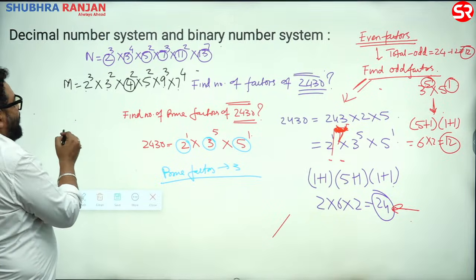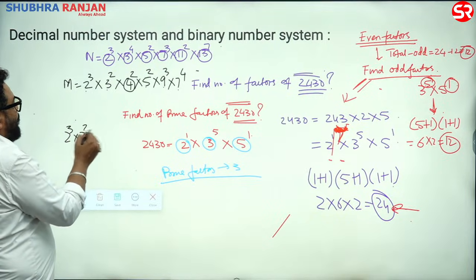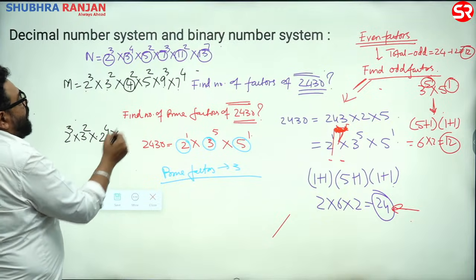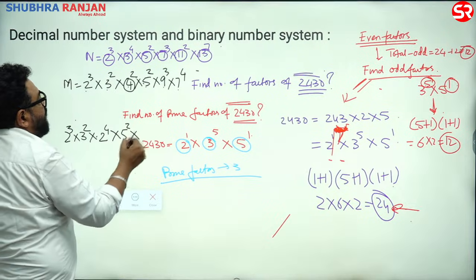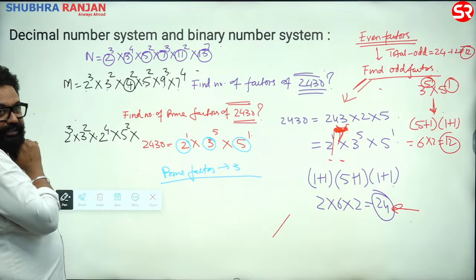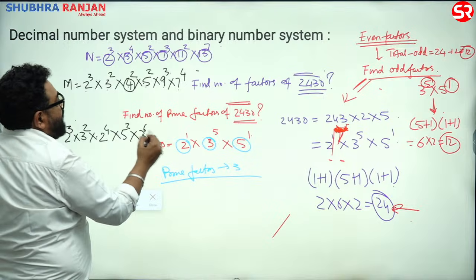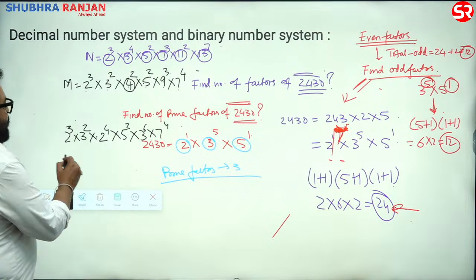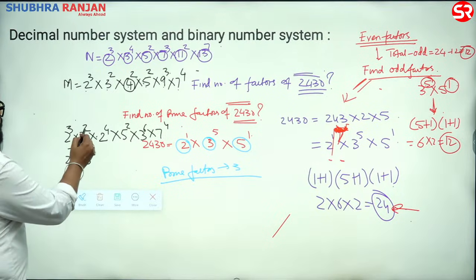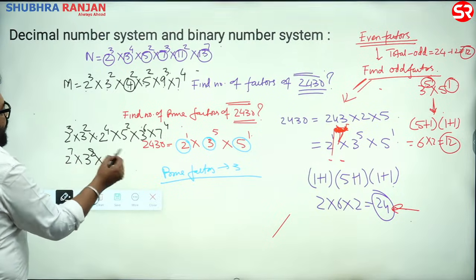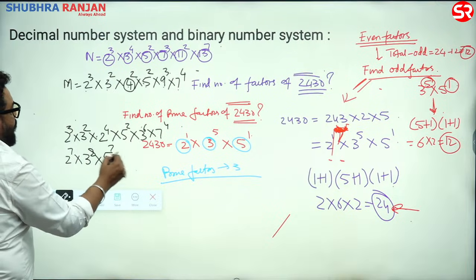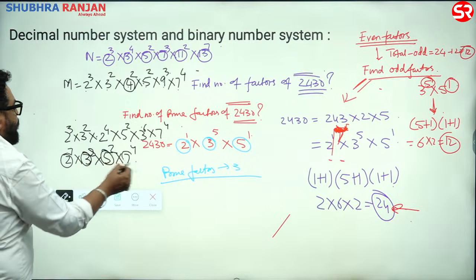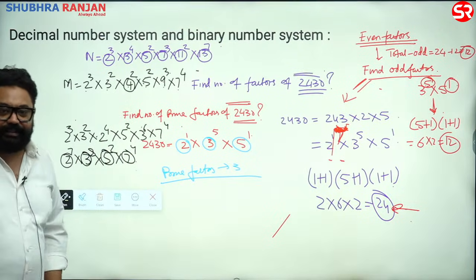So this is actually 2 to the power 3 into 3 to the power 2. This 4 to the power 2 is 2 to the power 4, and then 5 to the power 2, and then 9 to the power 3 is actually 3 to the power 6, and 7 to the power 4. Right? So now it comes out to be 2 to the power 7 into 3 to the power 8 into 5 to the power 2 and 7 to the power 4. Sir, there are 4 prime factors. They trick you like this. They deliberately trick you.